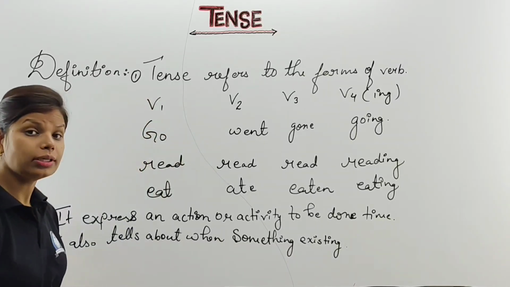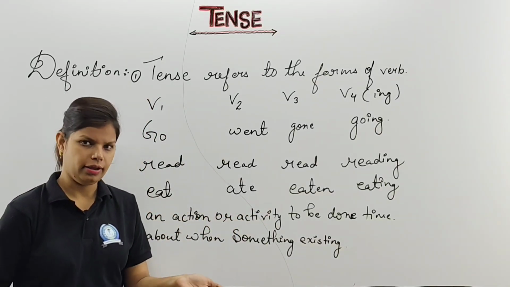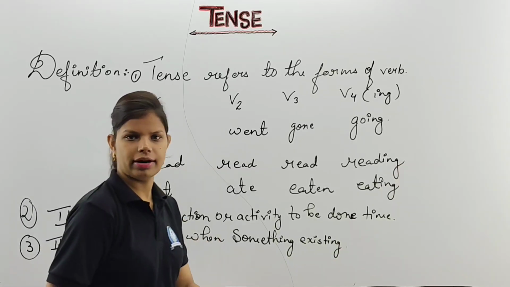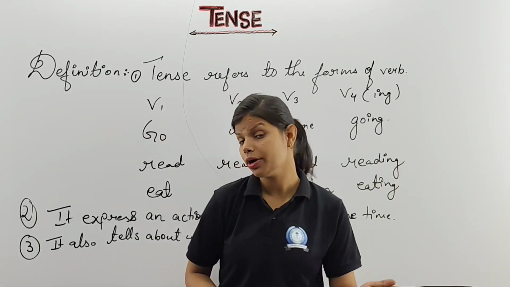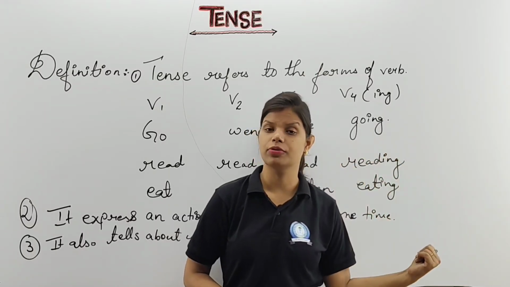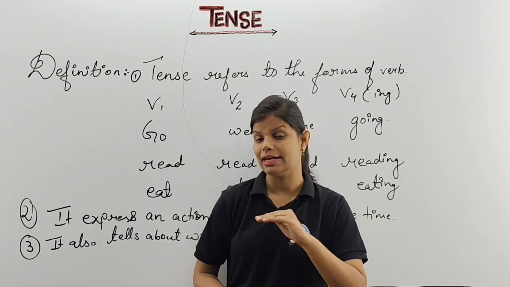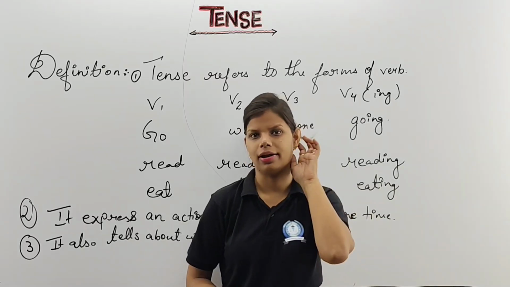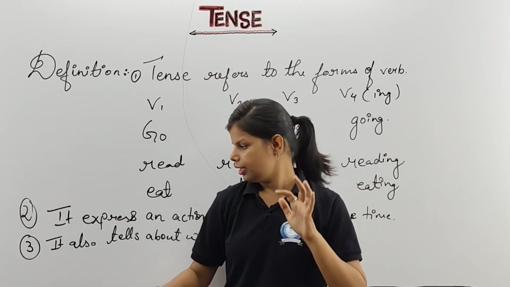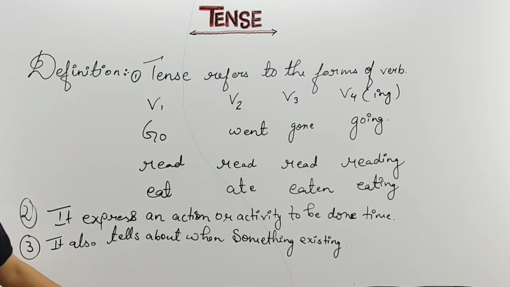Something existing means something that already exists. Whatever work we have done, that exists, and whatever work we are going to do, that also exists. That means whatever work activities we are going to do, that exist. We are not going to talk in air. Clear, no? All of this is going to talk about tense.